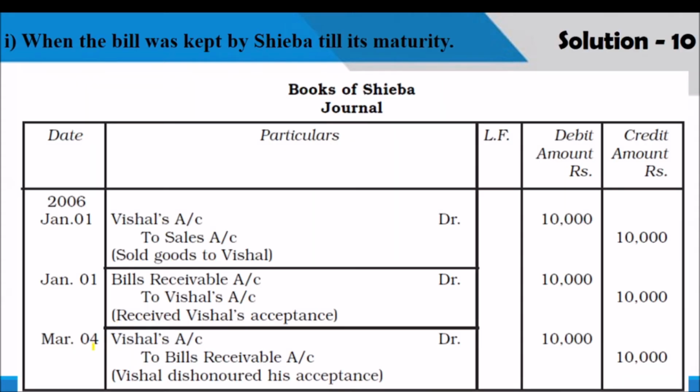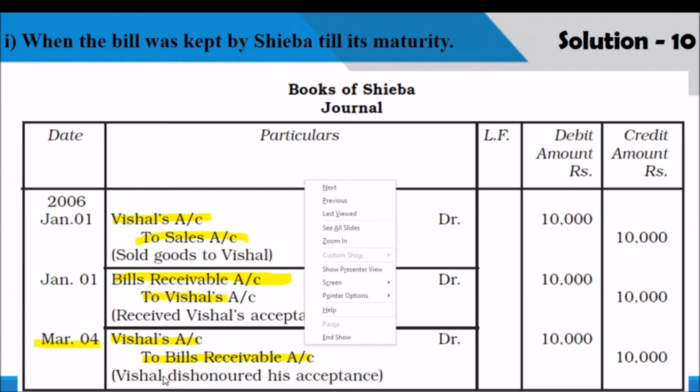So in the book of drawer, first entry, Vishal's account debited to sales for the sale of goods 10,000. Then bills receivable account is created. Bills receivable account debited to Vishal 10,000. And on the date of maturity, it is not honored by the drawee, meaning the drawee did not make the payment. So bill dishonored. Entry will be Vishal account debited to bills receivable. Remember that the dishonor entry will be drawee account debited to bills receivable. So remember that is the entry for dishonoring of the bill.